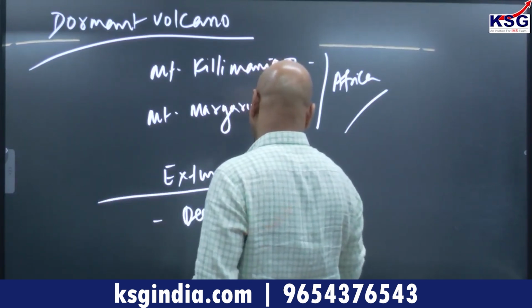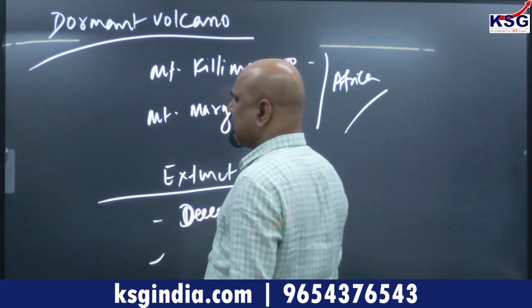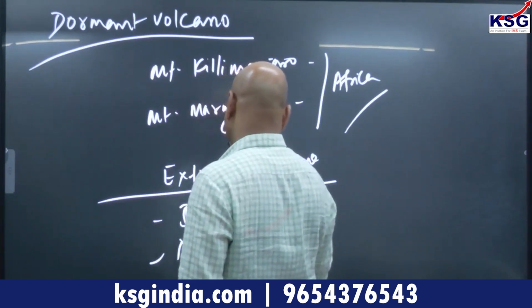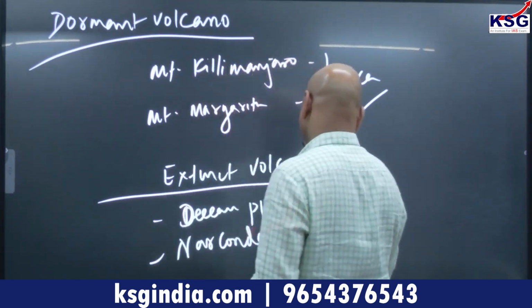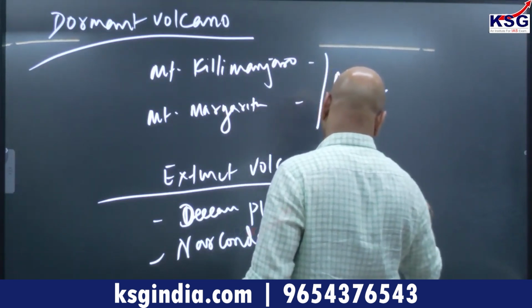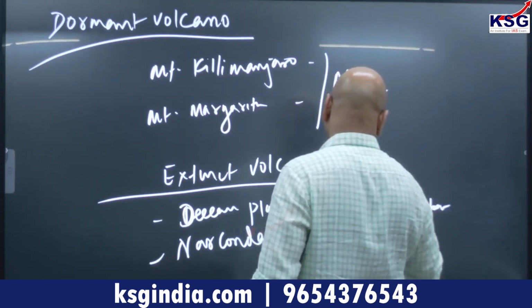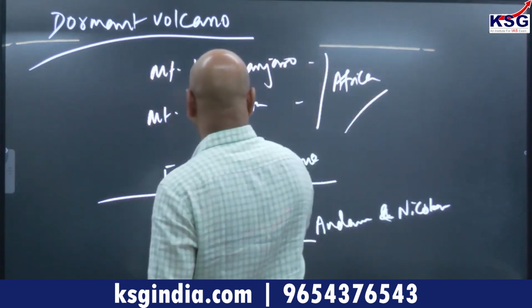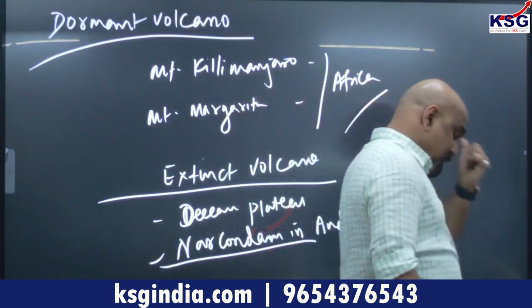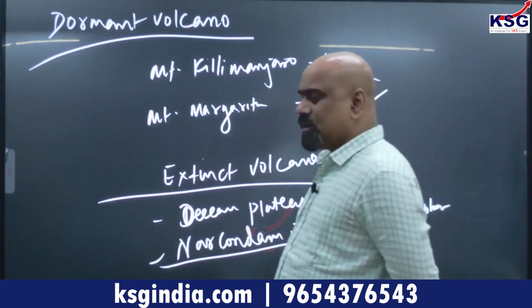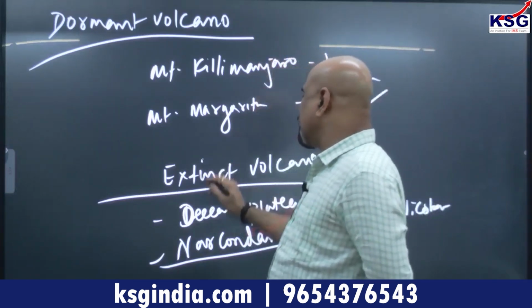We have a very good extinct volcano example in Narcondam in Andaman and Nicobar. Narcondam is a very good example of this type of volcanic eruption. It is also an extinct volcano. Dormant volcano and extinct volcano.